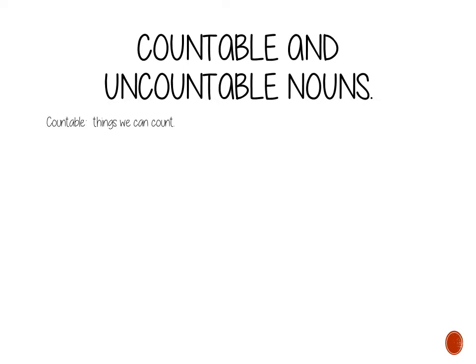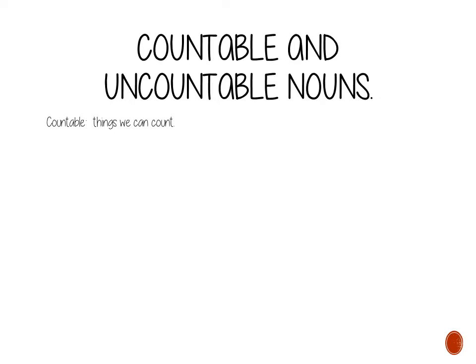Well, as I told you before, we're going to study countable and uncountable nouns. But teacher, what is the difference between one and the other? Well, it's very easy. Countable nouns are things that we can count.